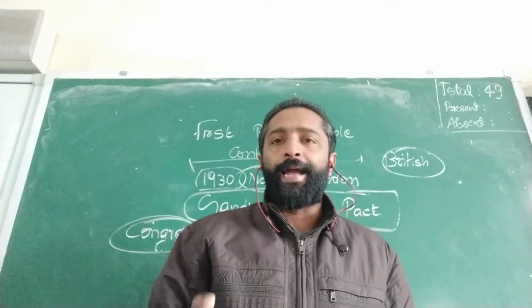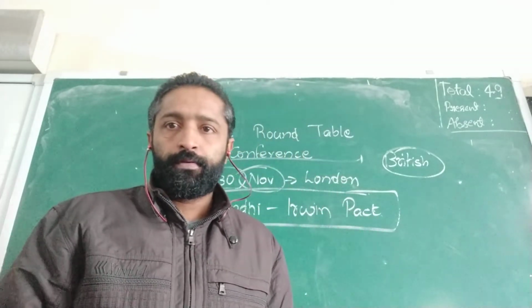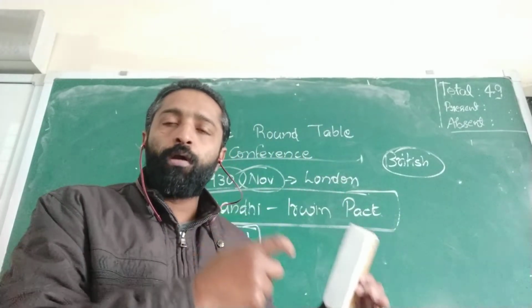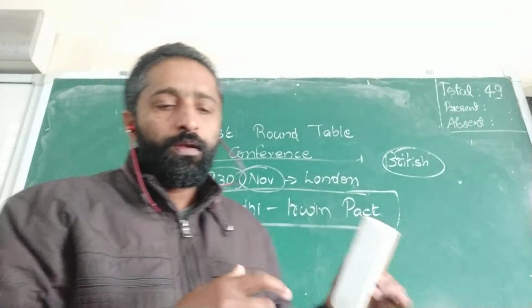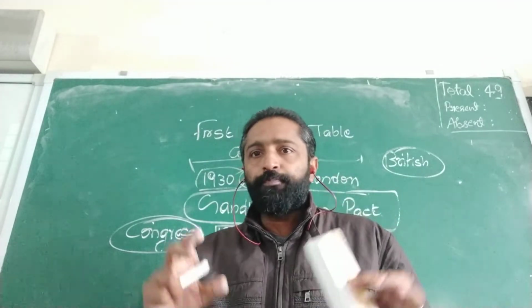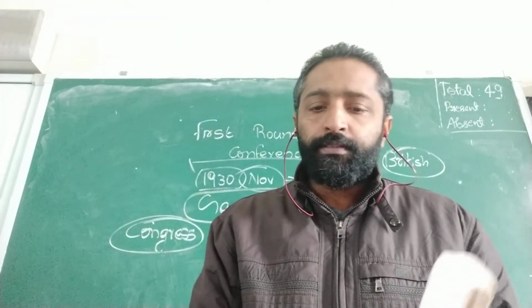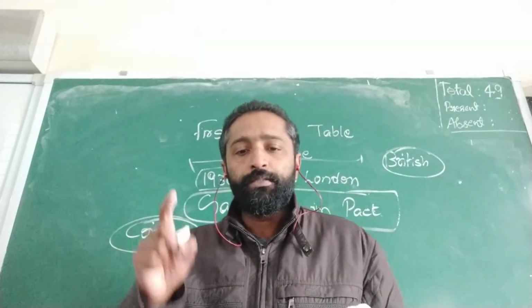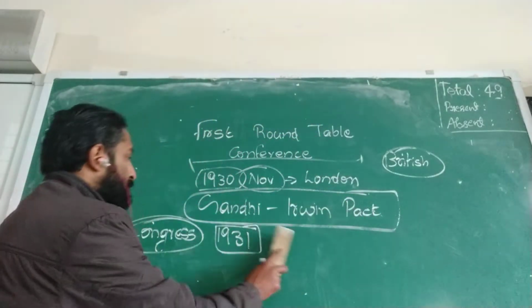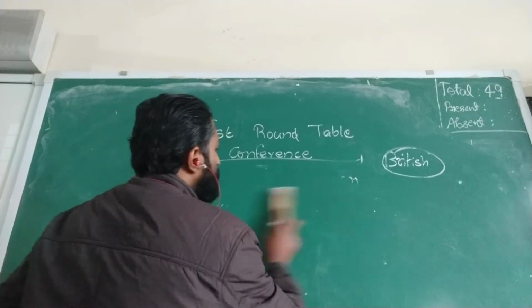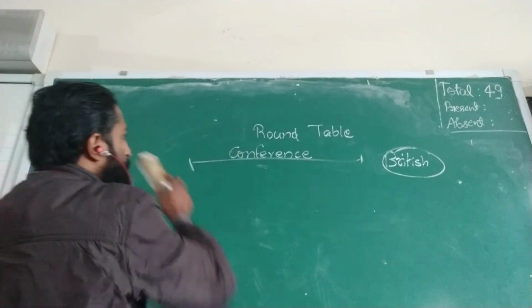That happened in 1931. So the British said, we will release all the political prisoners except those who were found guilty. Congress said, yes, we will stop this civil disobedience movement and will participate in the second round table conference. Now let's move on to the next topic, that is the second round table conference.